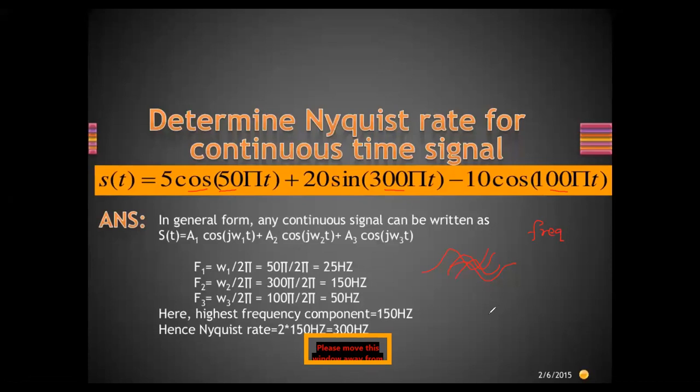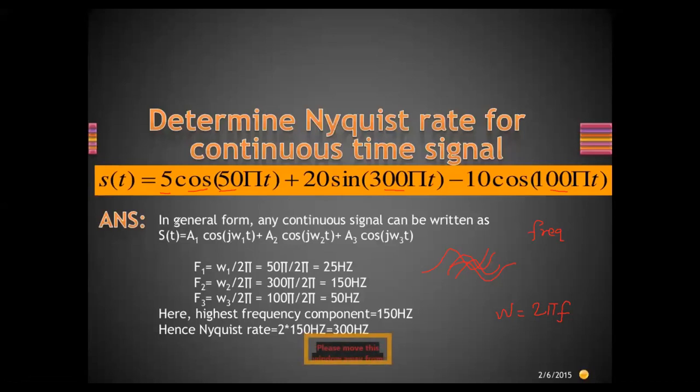Okay, what is the formula for omega? Omega is equal to 2 pi f. This formula is known to you already. So in 5 cos 50 pi t, 5 is the amplitude, 50 is the frequency, pi is a fixed term, and t is the time. So what should be the Nyquist rate for this signal?